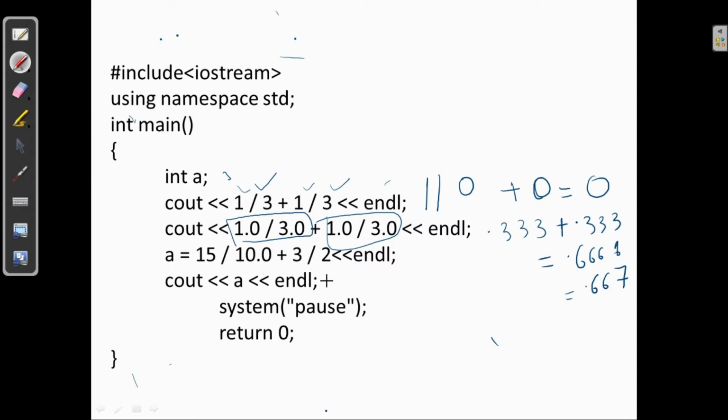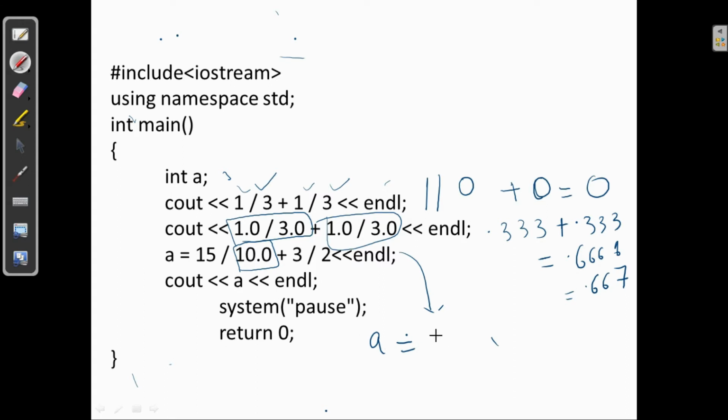And then a is equal to 15 upon 10.0 plus 3 upon 2. I have already told you, if any one of them is a floating point number, then division will be according to floating point. The assignment operator has the last precedence, so it will assign the value to a at the end.